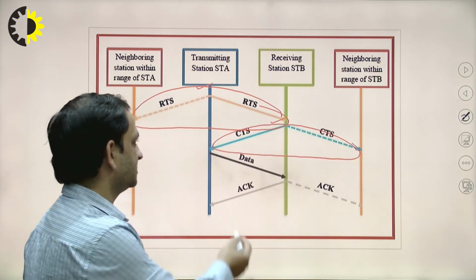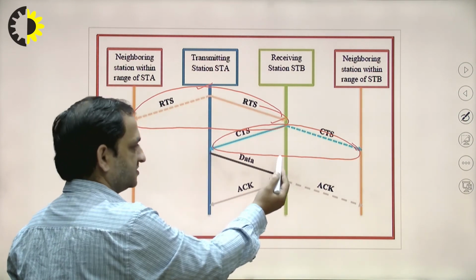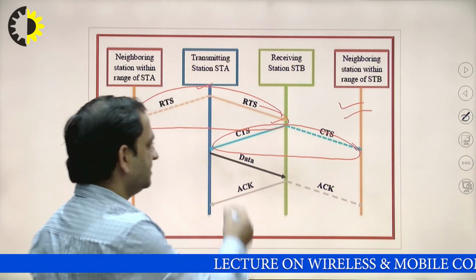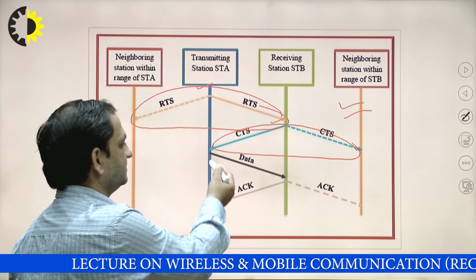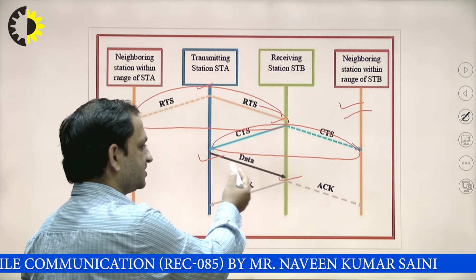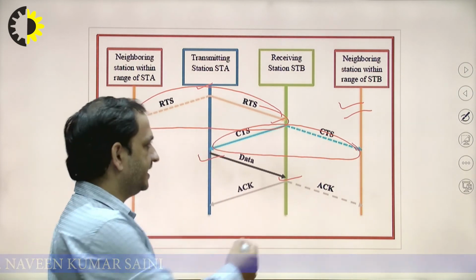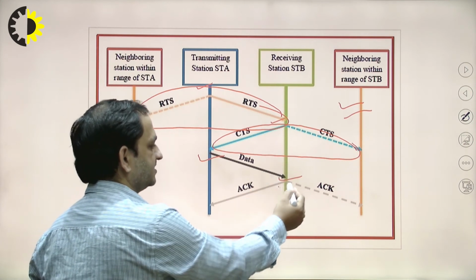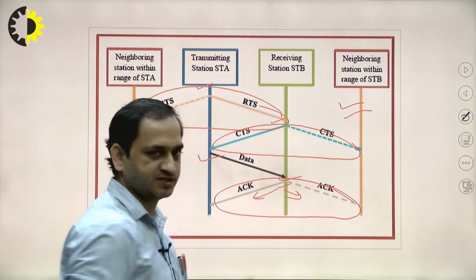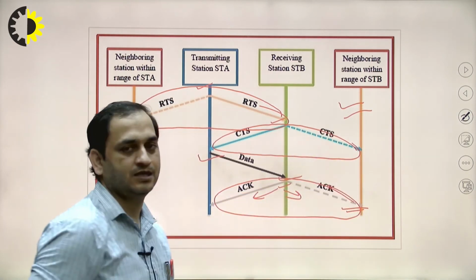Because this is the dedicated connection required between the transmitter and the receiver, in this duration the neighboring station will be silent until the transmission of the data between A and B is complete. When the data is successfully sent from the transmitting station A to B, the receiving station B will send the acknowledgement. Again, this acknowledgement will go to both the nearby stations, until it is received.